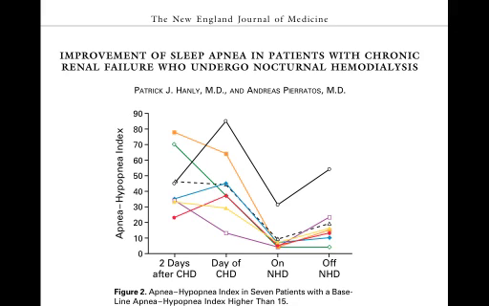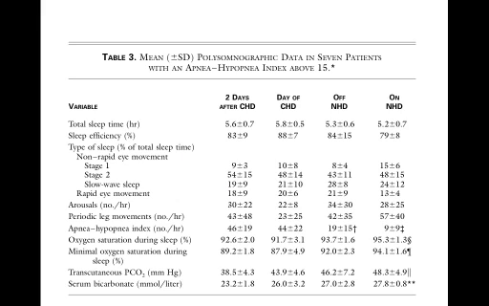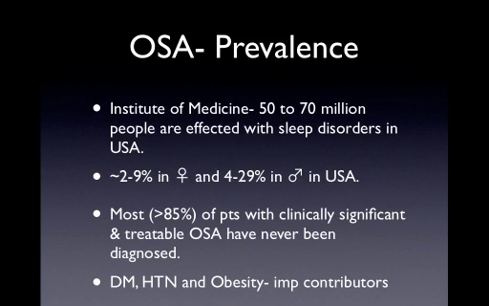The only pitfall with this study was they had only 7 patients, so it was a very limited study. And what they were trying to suggest, if you look at the bottom transcutaneous PCO2 levels, is that their transcutaneous PCO2 levels were high, and this was driving their ventilation. And therefore their obstructive hypopnea index was lower.